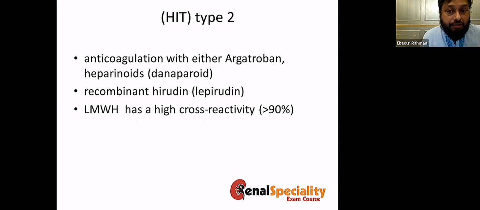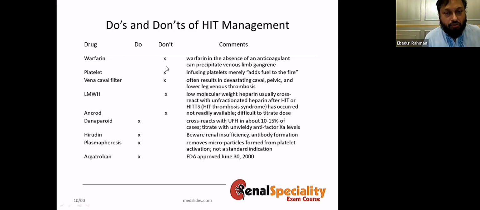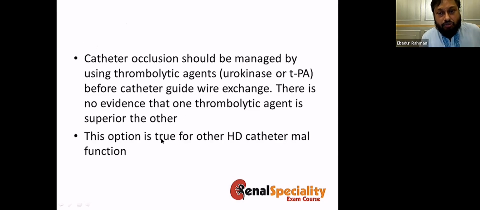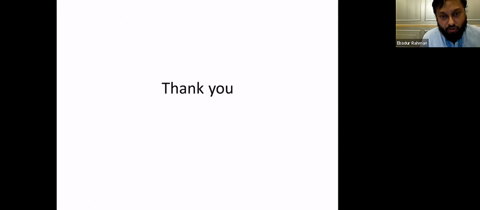Anticoagulation issues, as I said, either you can use argatroban or you can use lepirudin. And because low molecular weight has cross reactivity, we're not really using low molecular weight heparin for HIT. These are the do's and don'ts for HIT. And for HIT, these are the agents which you can use. Do not use warfarin, platelet, vena cava filter, low molecular weight in HIT. Catheter occlusion with HIT, you can manage them with urokinase and any other thrombolysis. But these thrombolysis you can use for any sort of catheter dysfunction if it is because of thrombus.